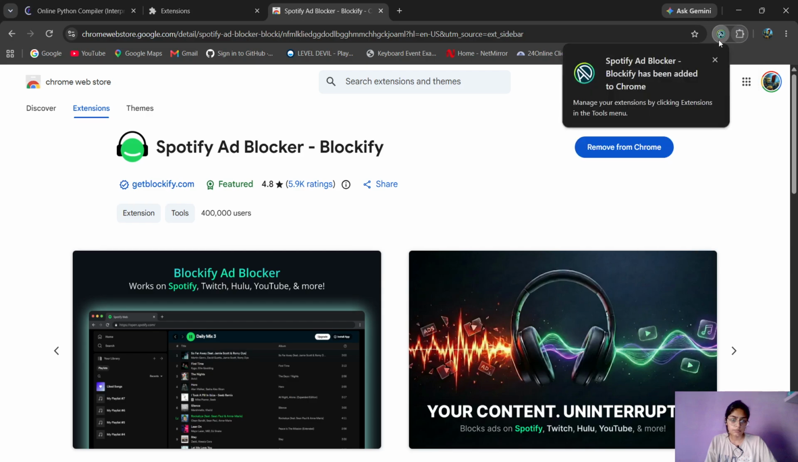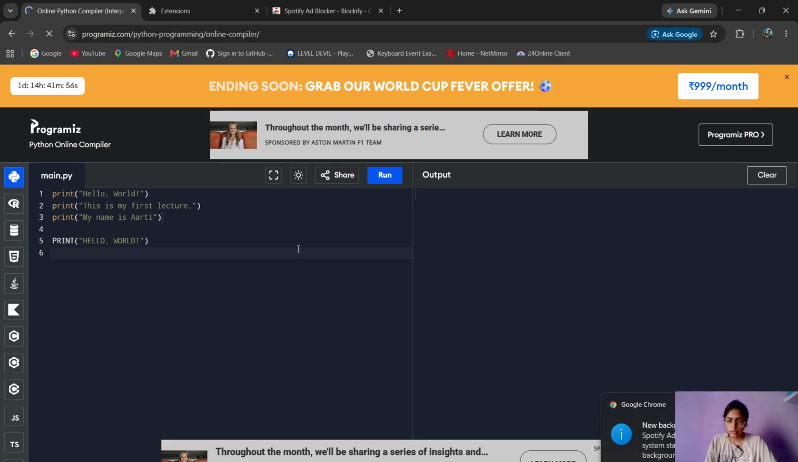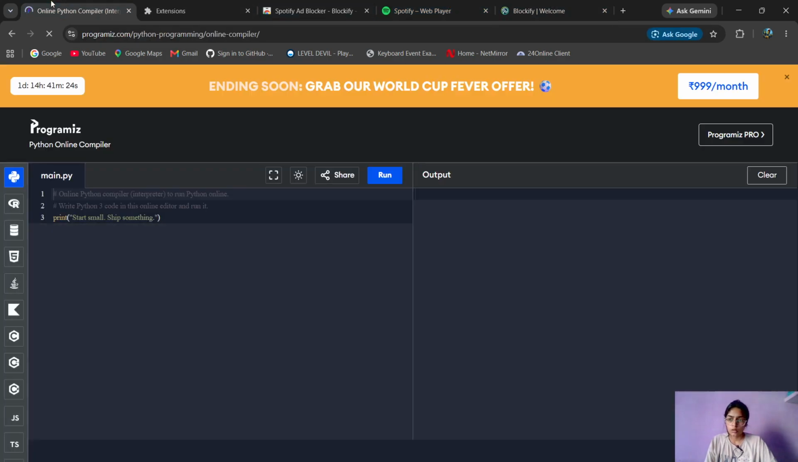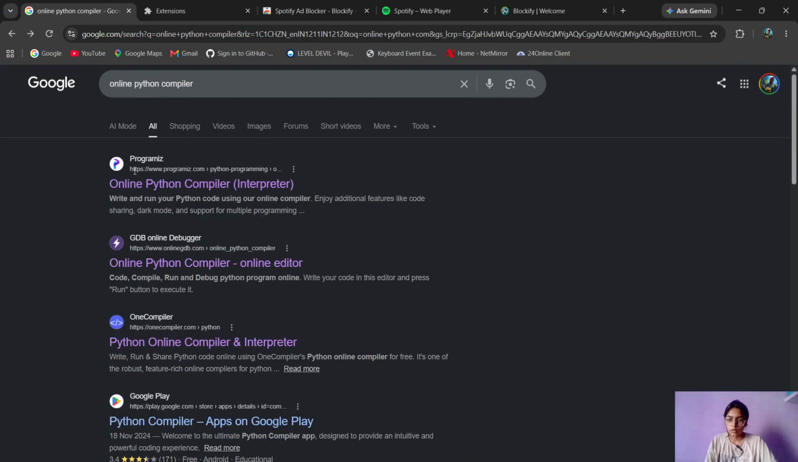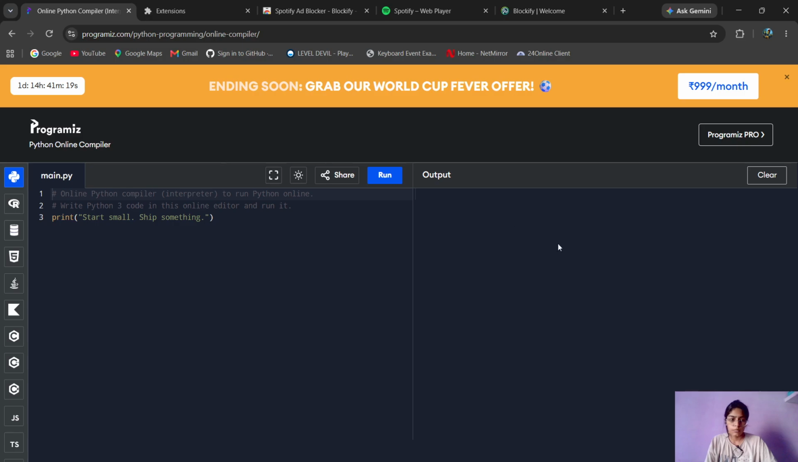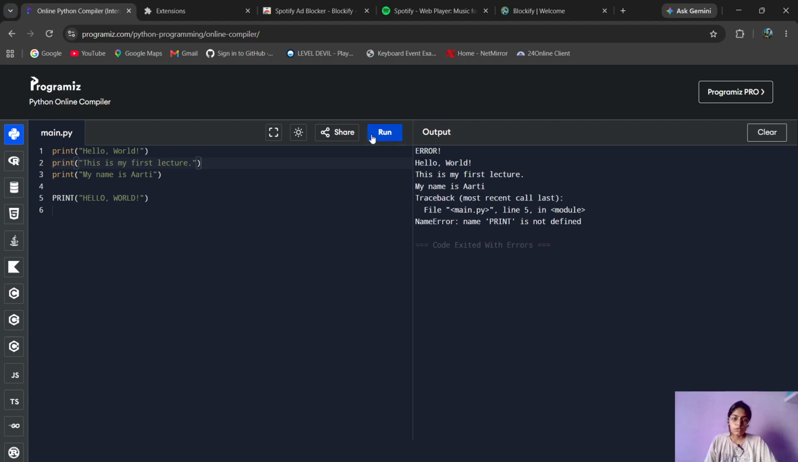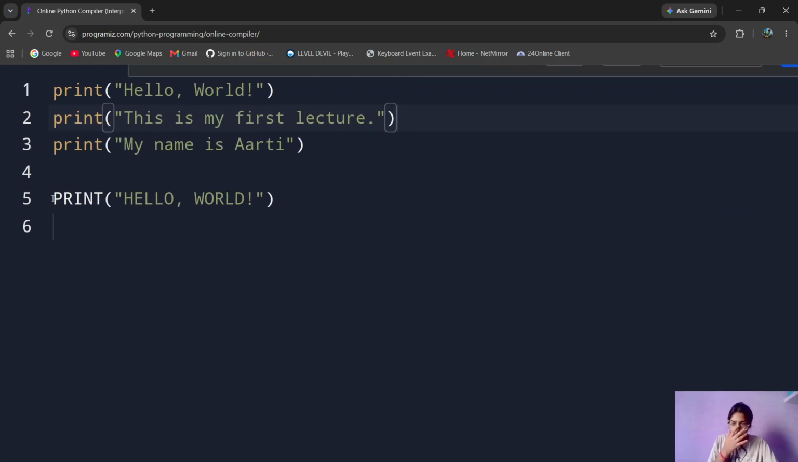Okay, we got it. And here we are going to, wait. Why is it not working? Okay, I guess here it worked. We're not going to face any kind of ads here, and we are going to run. So you will like that this print and these prints are all the same.